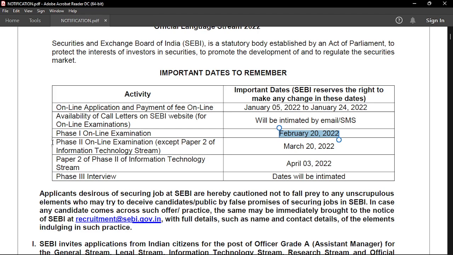The next thing is the phase 2 online examination for general, except for paper 2 of the IT stream. All of phase 2 of this exam will be on March 20th. You only have 1 month to prepare after your preliminary examination. Start from today, because phase 2 is a little bit harder than phase 1, obviously, and you have to get good marks in order to get into the final merit list.